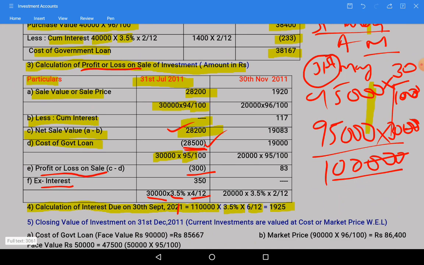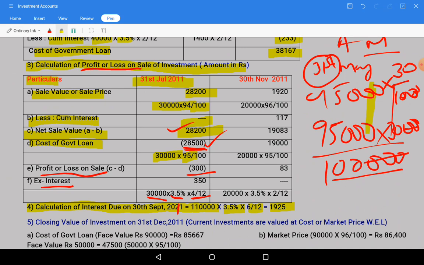So here we are with the profit or loss on sale of investments on 30th November.